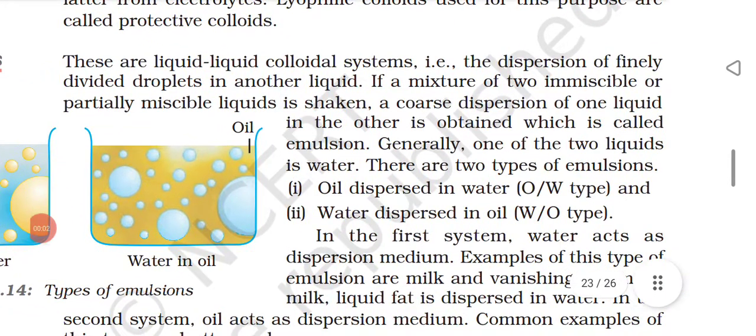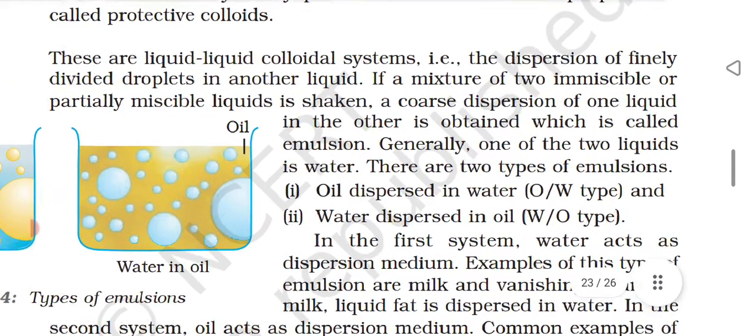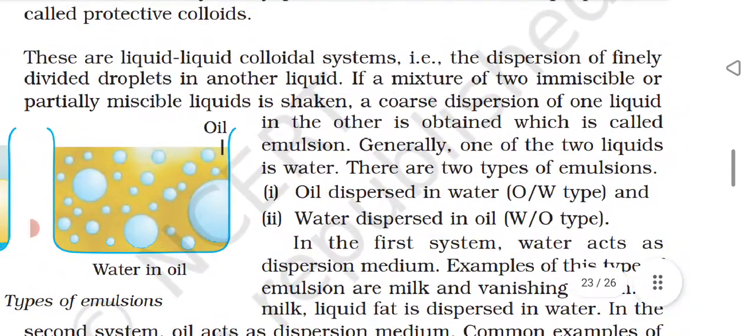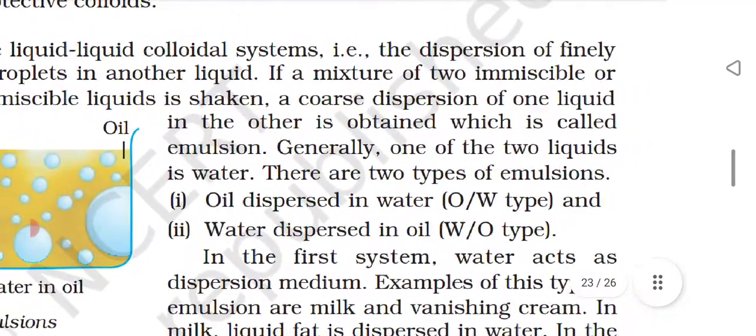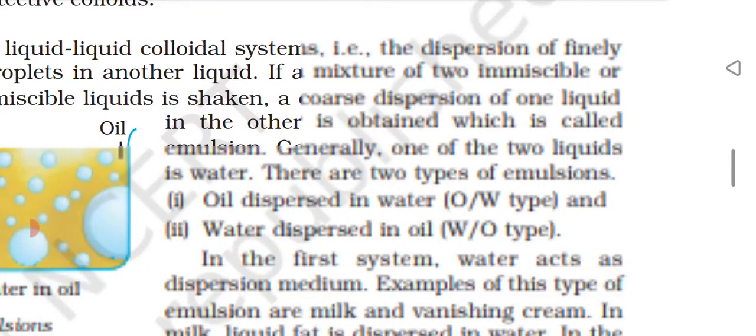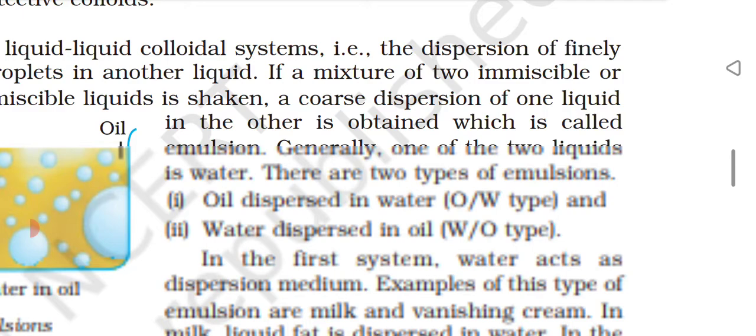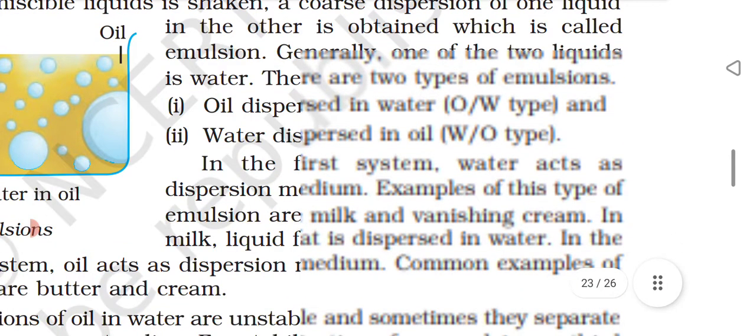Emulsions. These are liquid-liquid colloidal systems, that is, the dispersion of finely divided droplets in another liquid. If a mixture of two immiscible or partially miscible liquids is shaken, a coarse dispersion of one liquid in the other is obtained, which is called an emulsion. Generally, one of the two liquids is water.